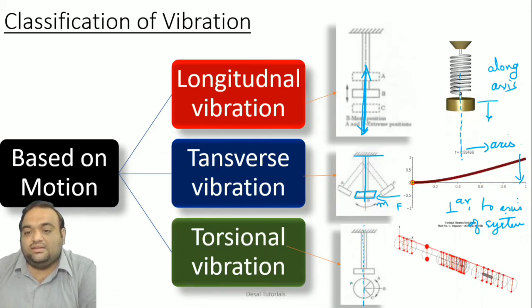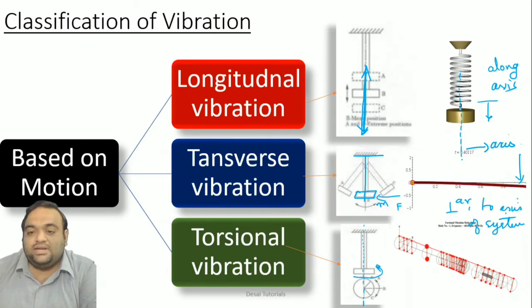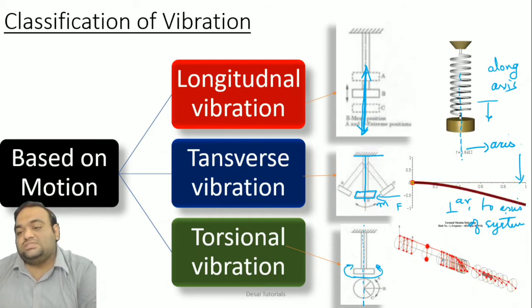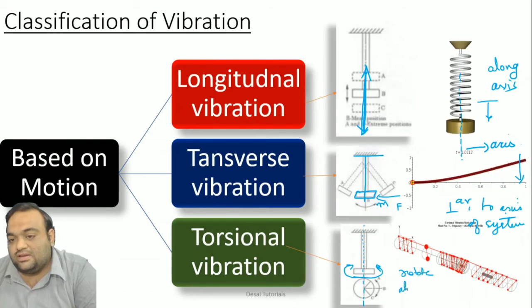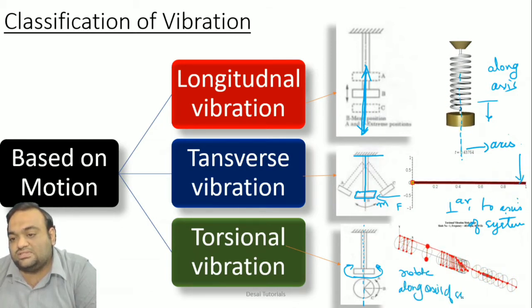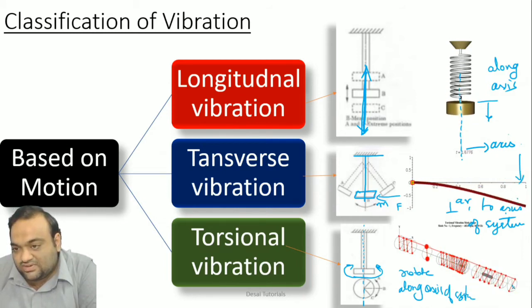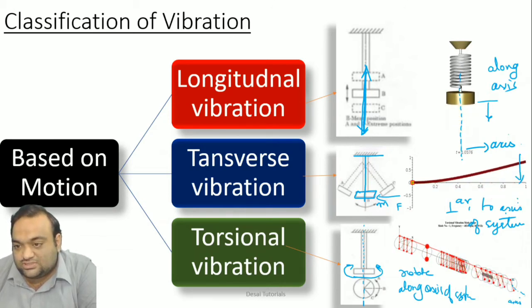Lastly, torsional vibration. Here, as you can see, this is the textbook diagram. This is the center line, and when I give a rotation to the system, what will happen? It will oscillate back and forth about the axis of the system. So here the system will rotate about the axis of the system. As you can see in the 3D figure, this blue line which I am drawing is the axis, and these two reds are oscillating between two extreme points.